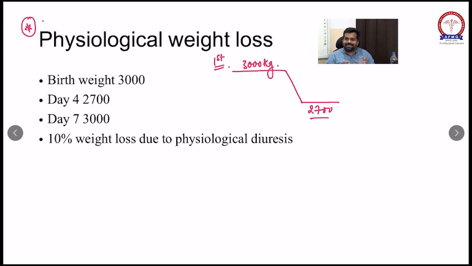Because the body has adjusted itself, during day 7 the child will again have 3000 gram of weight.